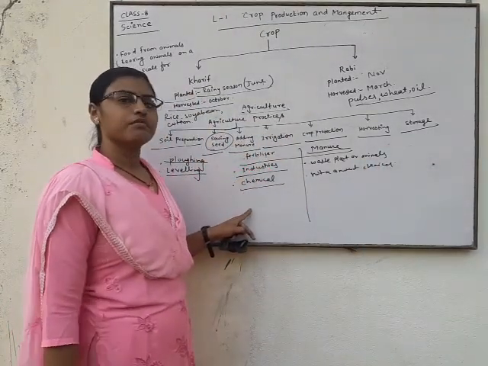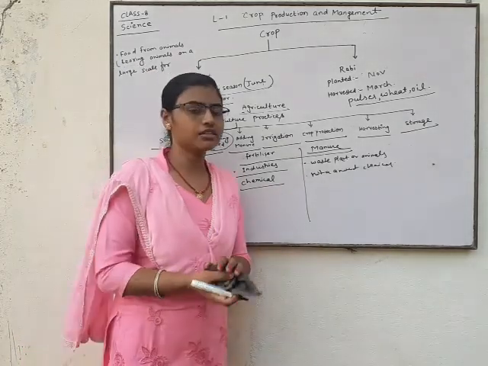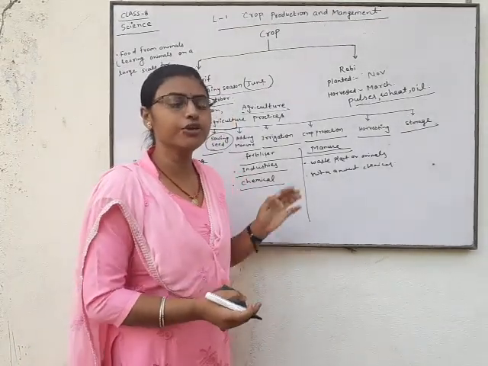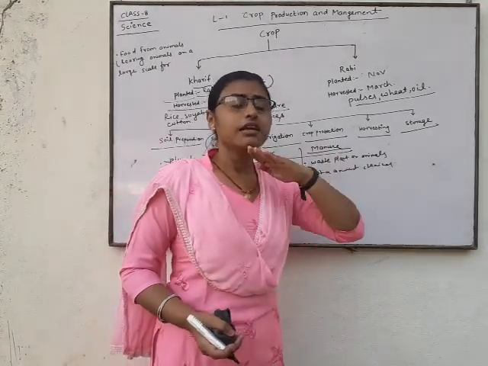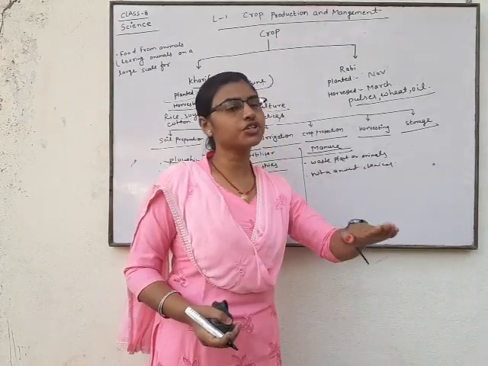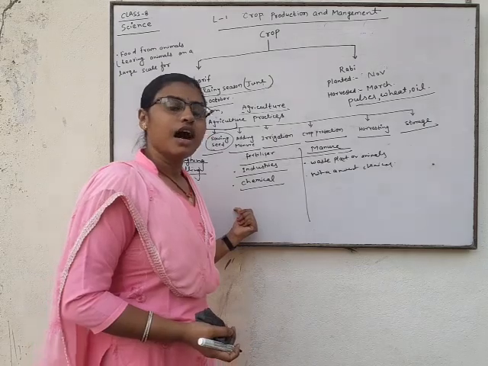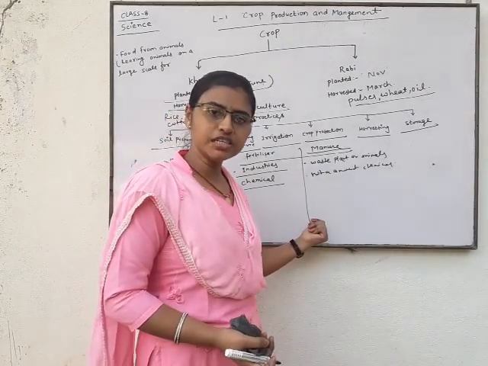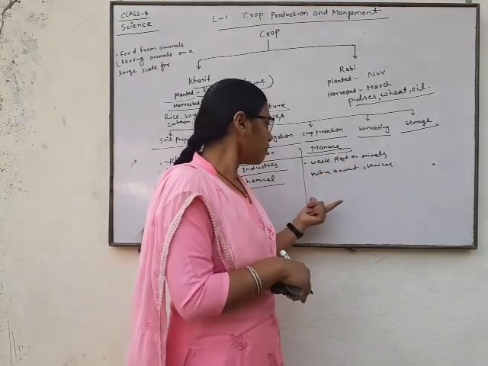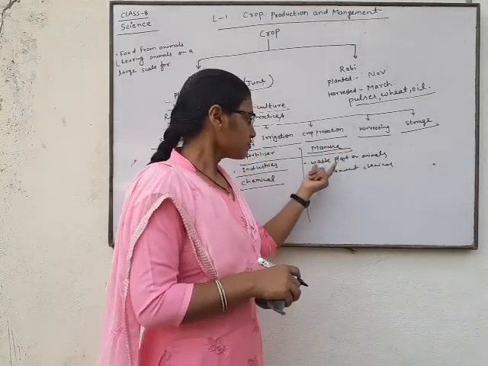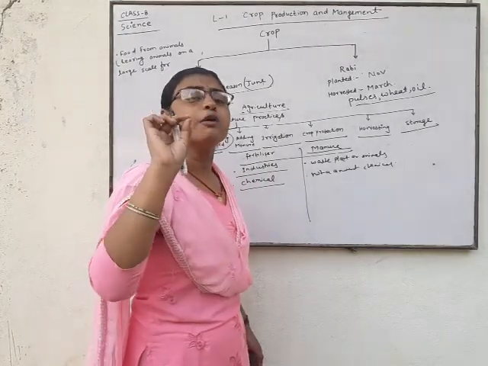Fertilizer is very rich in nutrients. In fertilizer many nutrients are present, but manure is less rich in nutrients.